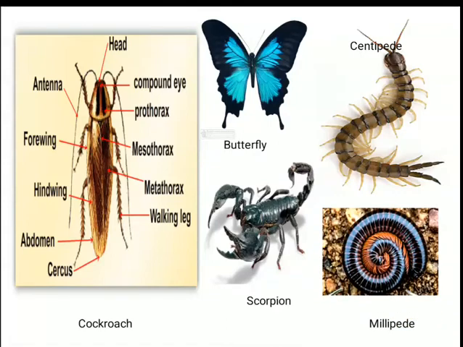Let me tell you children, the organisms found in the sea like crab, lobster, shrimps, they also belong to this same phylum, phylum Arthropoda.